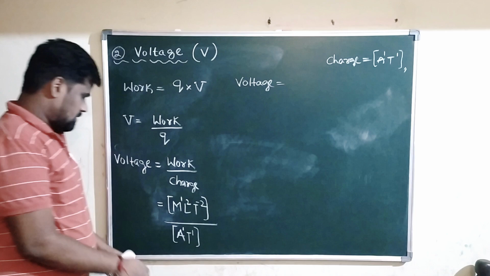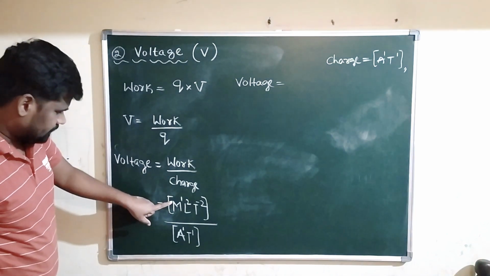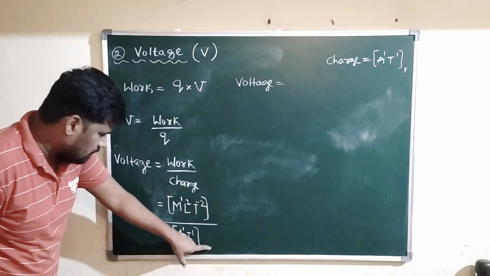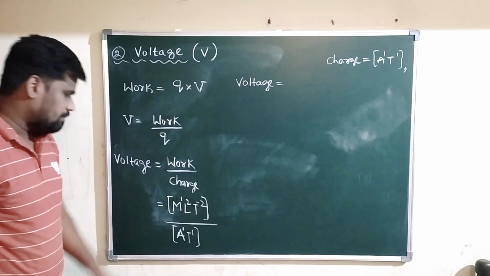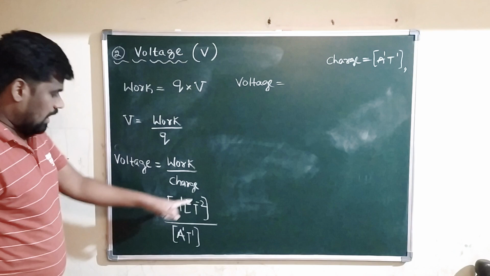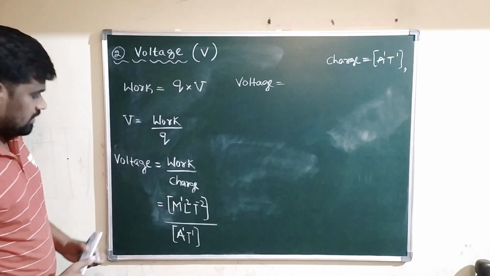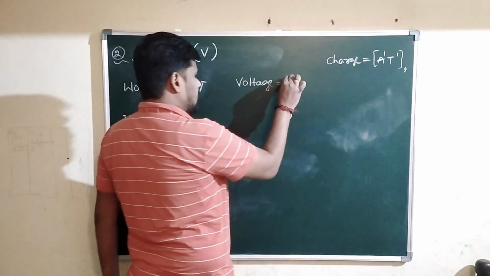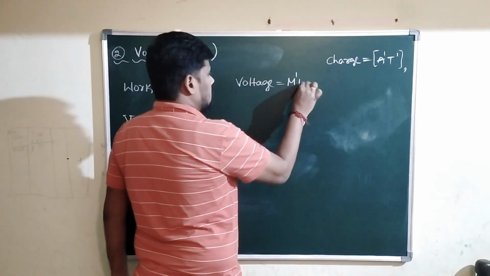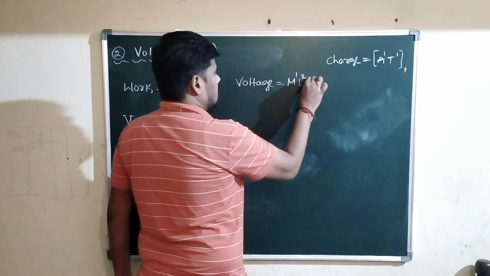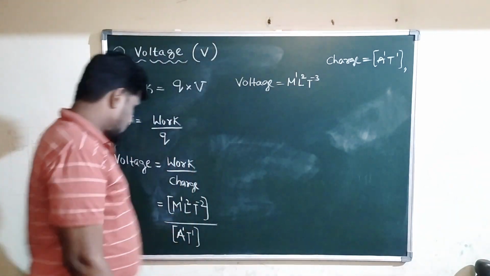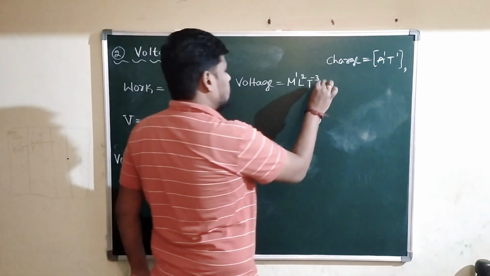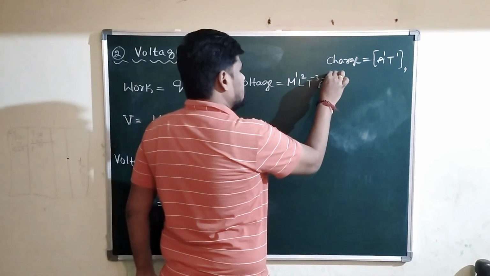Simplify here. M power 1, L power 2, T power minus 2. You take T power 1 to the numerator. It will become T power minus 1. Already we have T power minus 2 there. Therefore the total it will become T power minus 3. Therefore what I can write? M power 1, L power 2, T power minus 3, and take this A power 1 to the numerator. It will become A to the power minus 1.